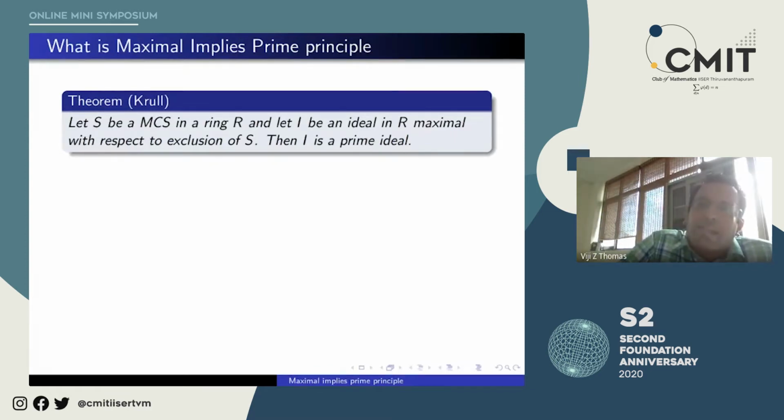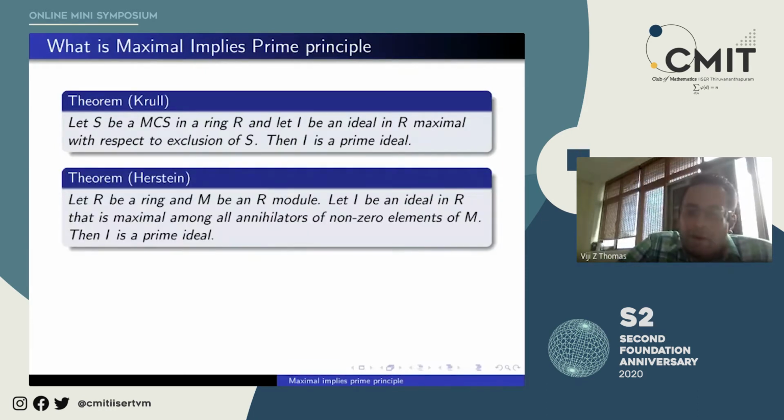Okay. If you don't know what a multiplicatively closed set S is, at the moment, don't worry, because I am not going to finally focus on this theorem. But I want to explain what I mean by the maximal implies prime principle. So this is one. See, I is an ideal maximal with respect to something. Then it is prime. Now this is a theorem of Herstein.